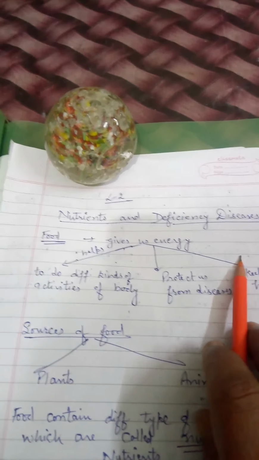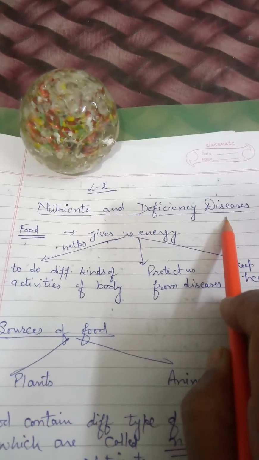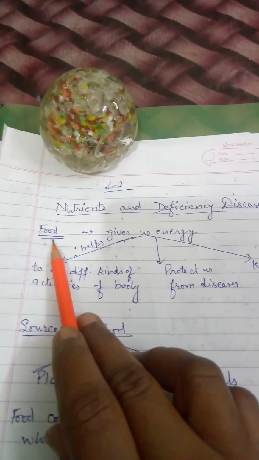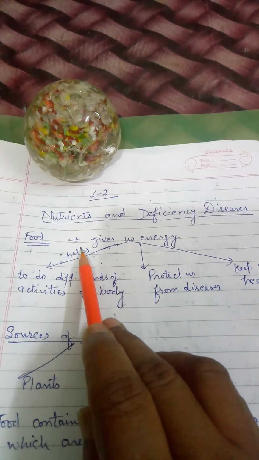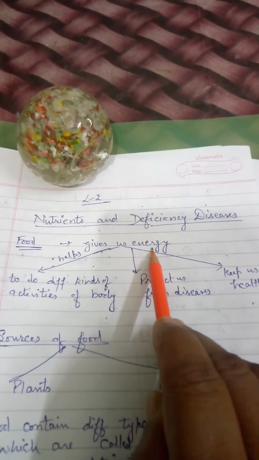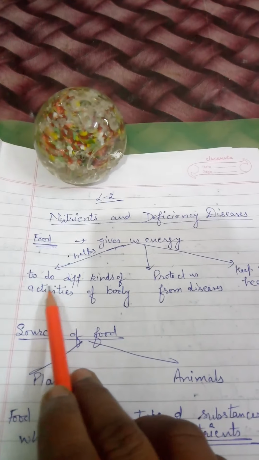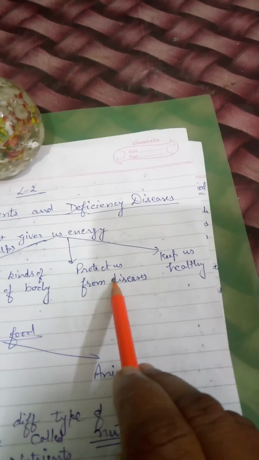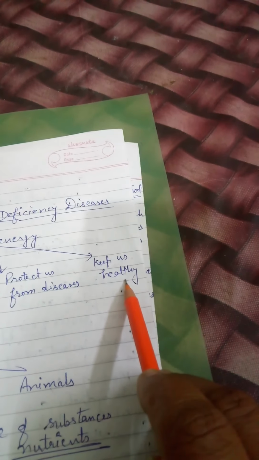Today I will explain lesson 2, nutrients and deficiency diseases. Students, do you know all living things need food? We all need food to live and survive. This food gives us energy, and this energy helps in different ways in our body. This energy helps us to do different kinds of activities of the body. It protects us from various diseases and also keeps us healthy.